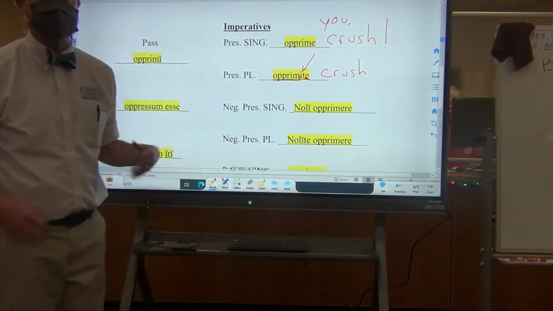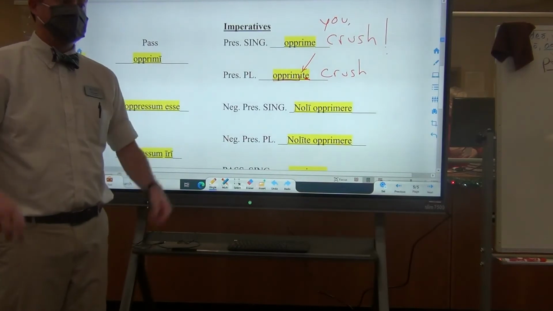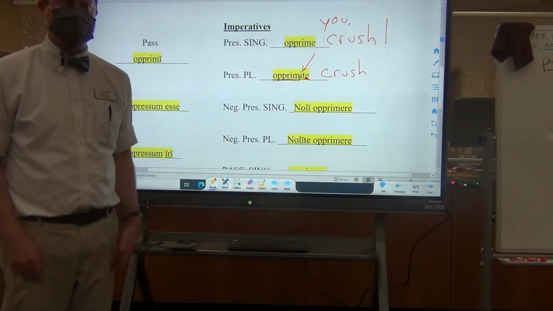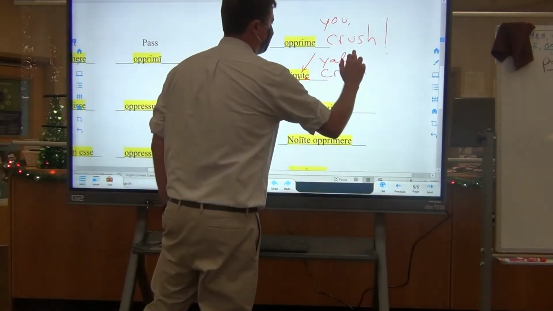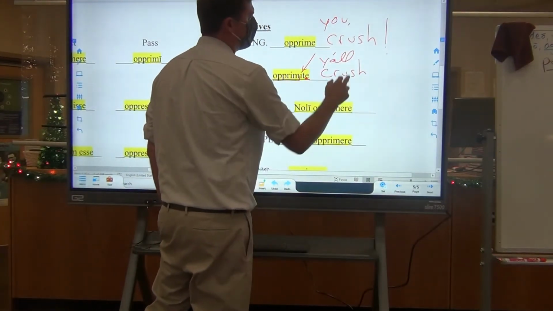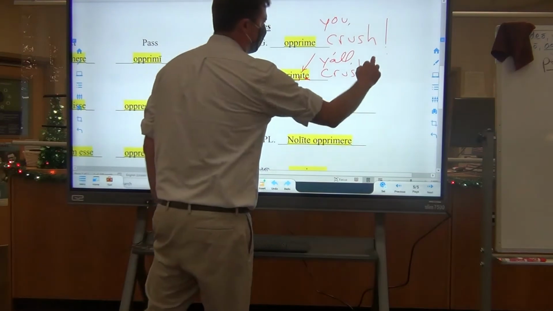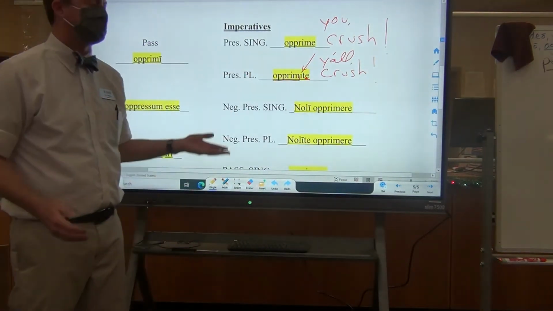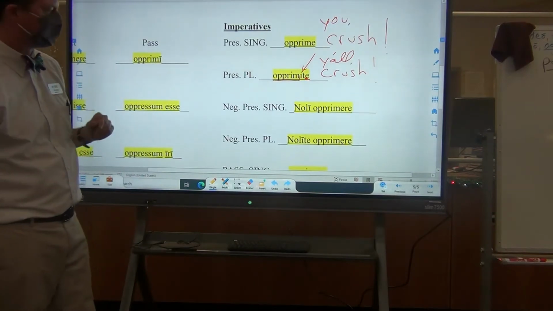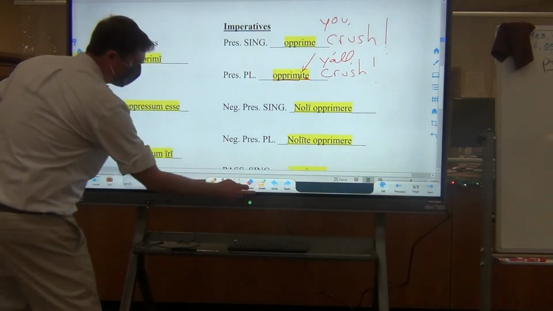Because if I'm telling one person stand up, I say stand up. If I'm telling everybody stand up, I say stand up. Now if you wanted to, you could obviously include a y'all. But you would either need to make sure you have a comma or an exclamation point. Because if y'all say y'all crush, you might be making a statement of fact, and you don't want to confuse it with the indicative. Now, for the negative imperatives.